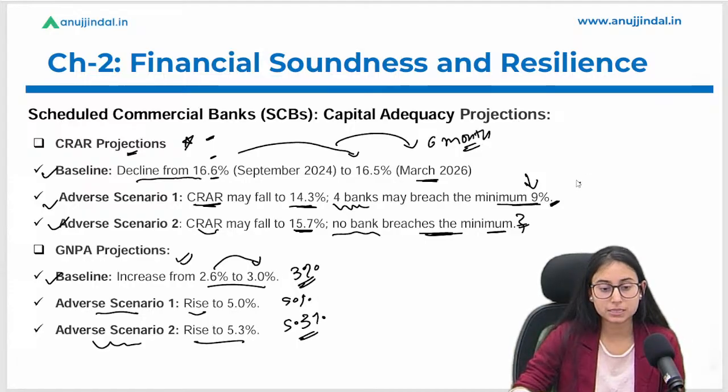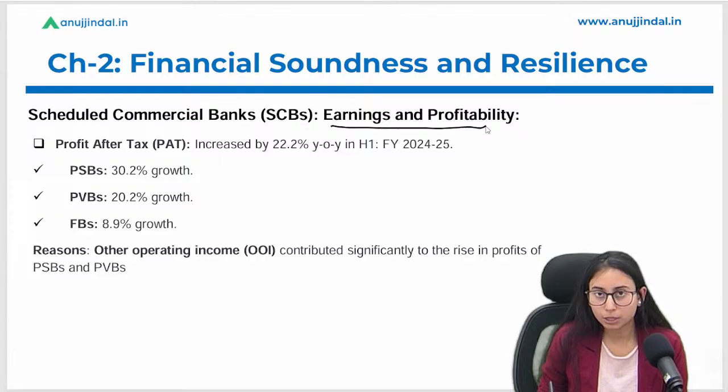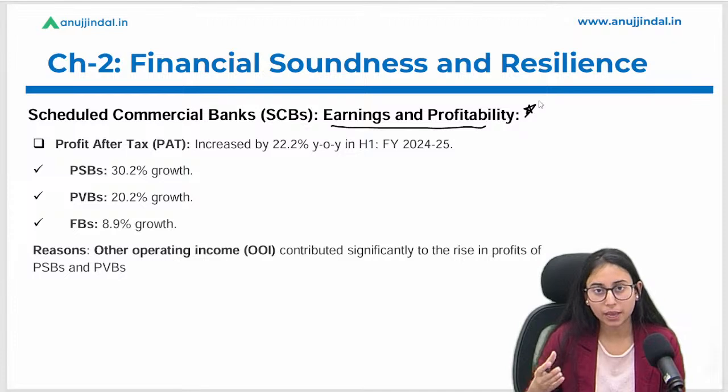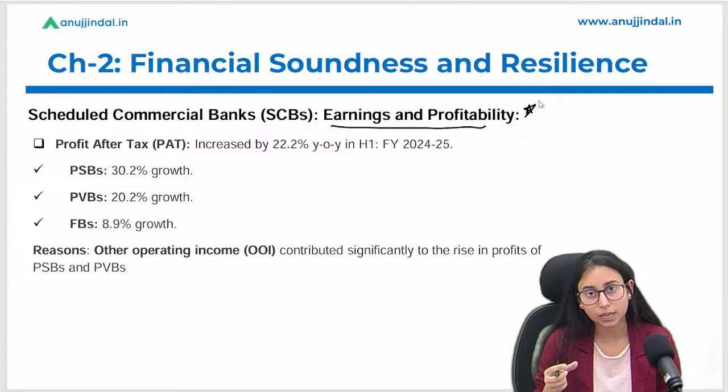I hope it is clear. Let's talk about earnings and profitability. It is a very important metric because profitability is what the bank survives on. The earnings define their net interest margin, right?